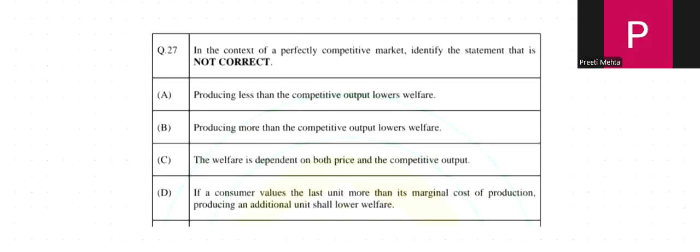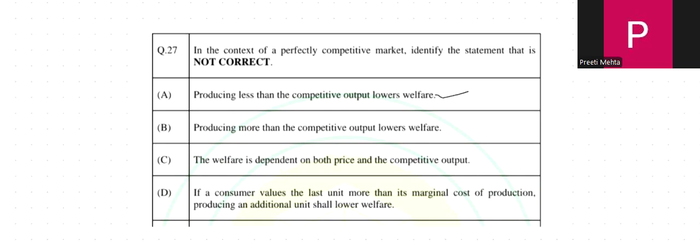Now let's check the options one by one. Option A says producing less than the competitive output lowers the welfare. That is perfectly true, because some buyers who are willing to pay more than the cost miss out.